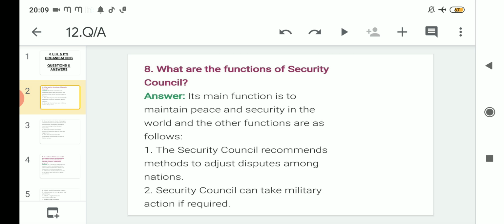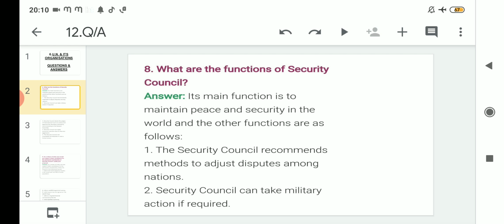As you know, wherever disputes arise, the United Nations or its agencies like the Security Council always act as the mediator to resolve the disputes. Then number 2, the Security Council can take military action if required.